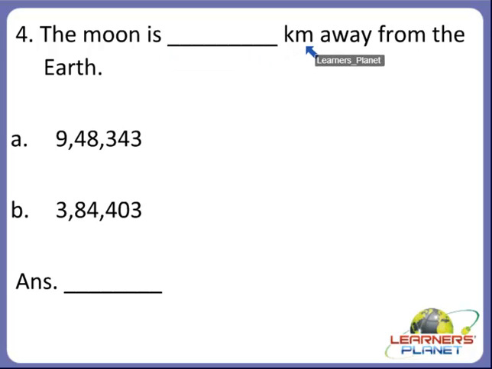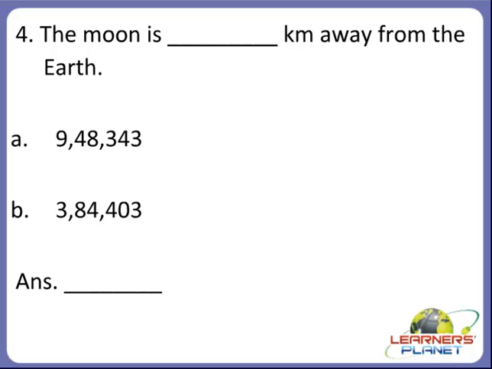The moon is dash kilometers away from the earth. So how many kilometers away is the moon from the earth? Is it A, 9,48,343, or is it B, 3,84,403?